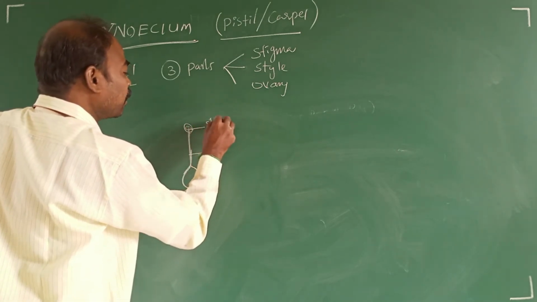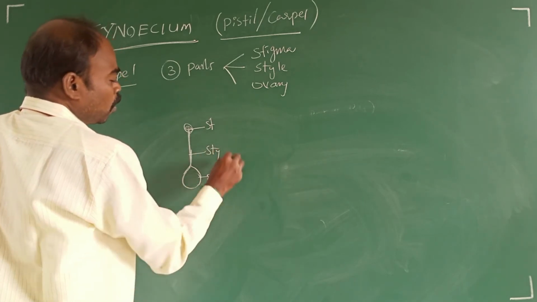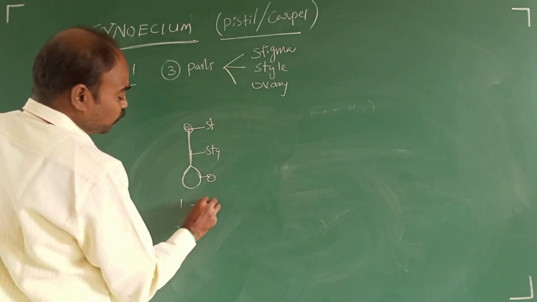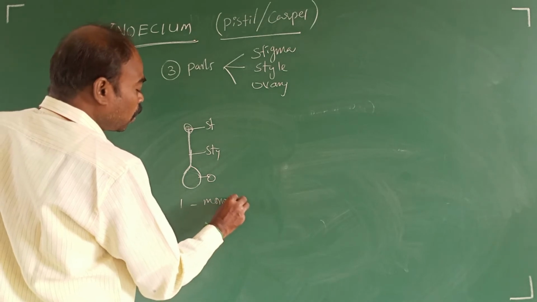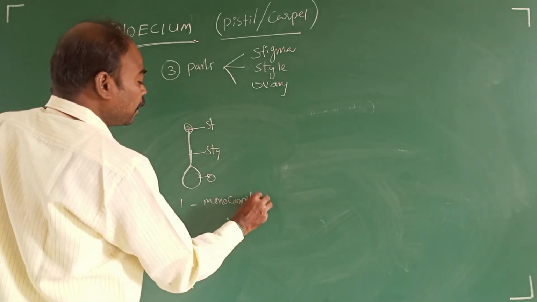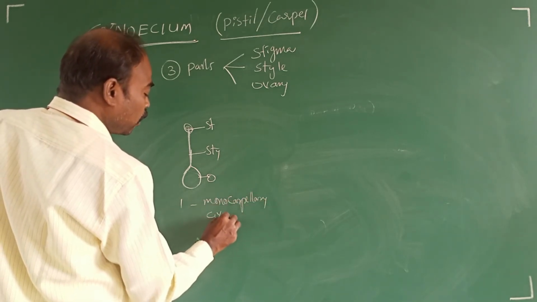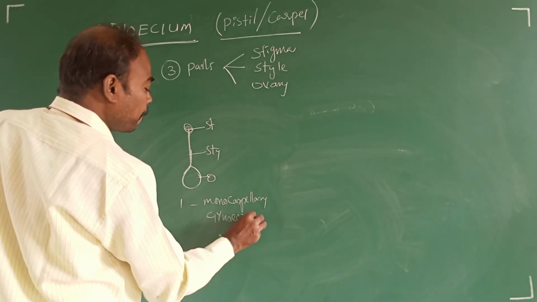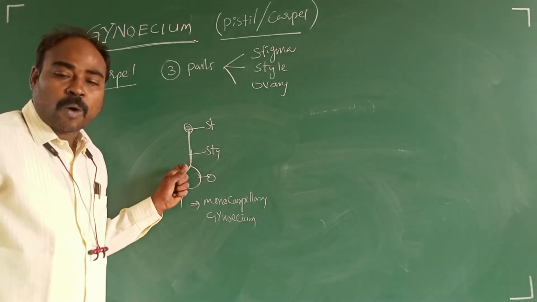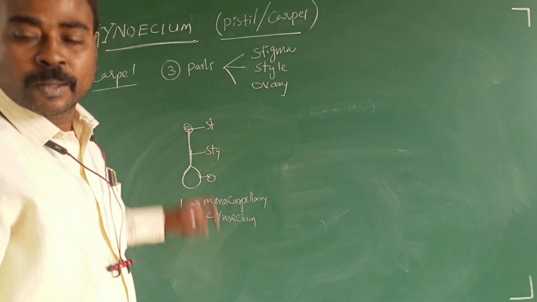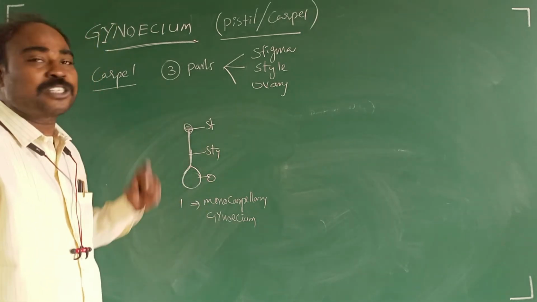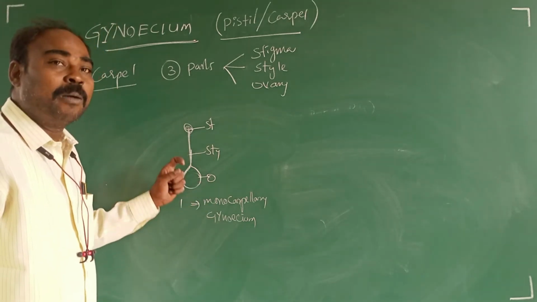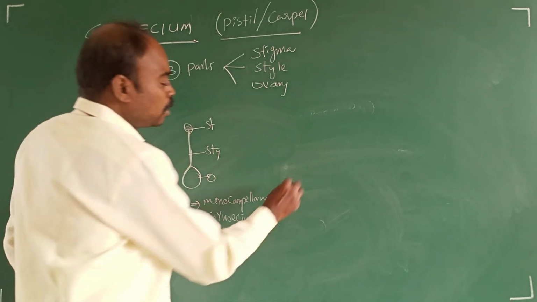Only one is there. This is monocarpellary gynoecium. One ovary, one style, one stigma is there. This is called what? Monocarpellary gynoecium.